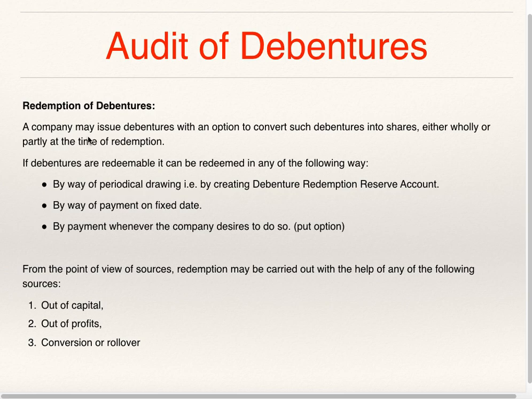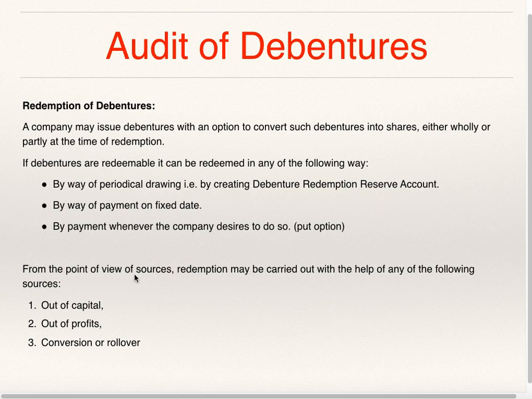Redemption of debentures. A company may issue debentures with an option to convert such debentures into shares, either wholly or partly at the time of redemption. If debentures are redeemable, they can be redeemed in any of the following ways: by way of periodical drawings, that is, by creating a debenture redemption reserve account; by way of payment on a fixed date; by payment whenever the company desires to do so. We have seen put option and call option.